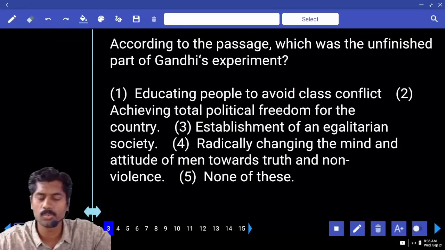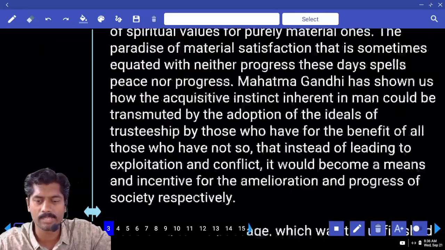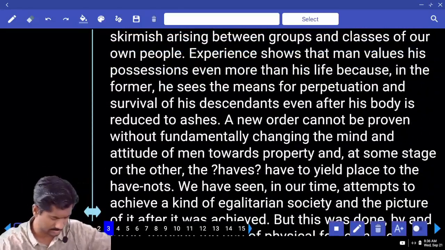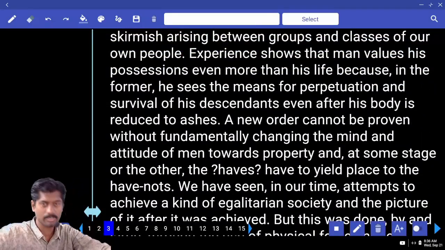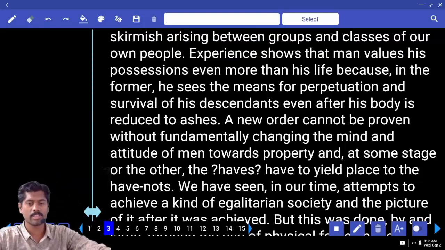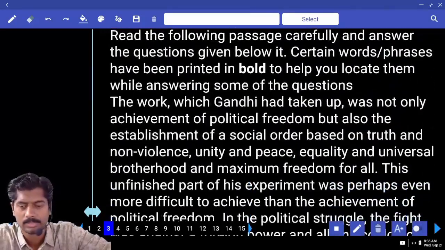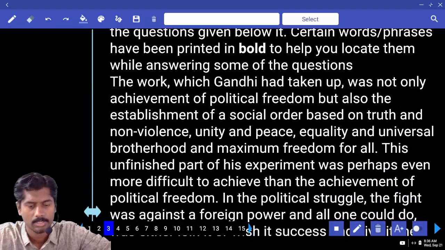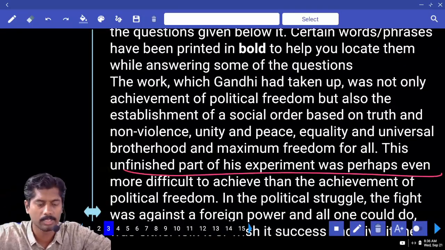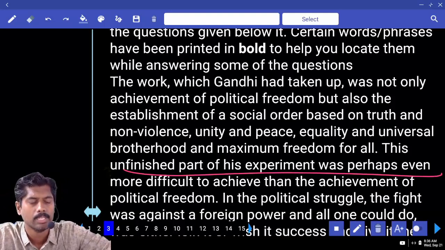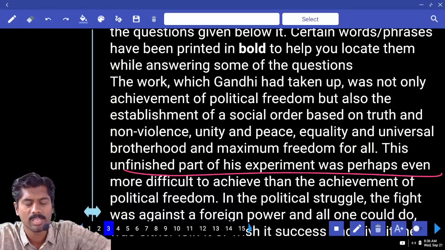According to the passage, which was the unfinished part of Gandhiji's experiment? Where is Gandhiji's experiment? Has he done any chemical experiment? Psychological experiment? What is that experiment? Unfinished part of his experiment. I'm reading from the beginning. The work which Gandhiji had taken up was not only achievement of political freedom.